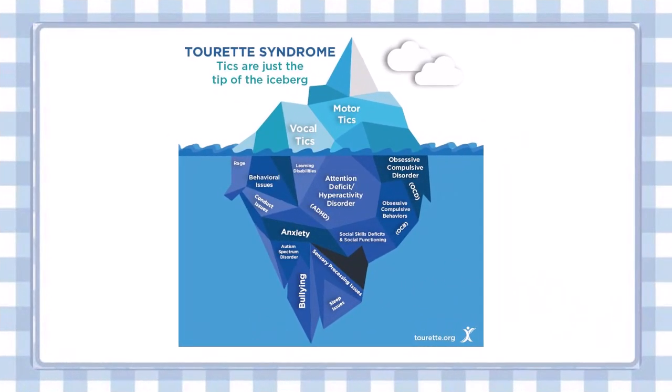In Tourette's syndrome, tics are just the tip of the iceberg. Motor tics and vocal tics are all we know about from the outside, but on the inside, the patient is suffering from OCD, ADHD, anxiety, sleep issues, rage, and behavioral issues, all of these because of the defect in the basal ganglia.